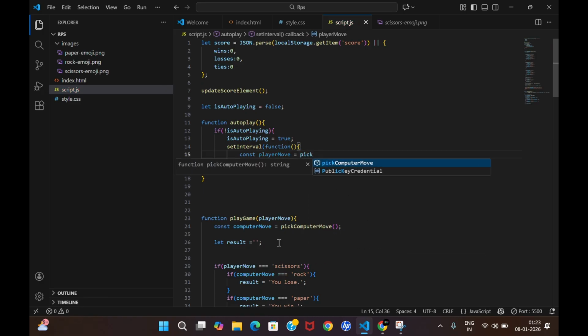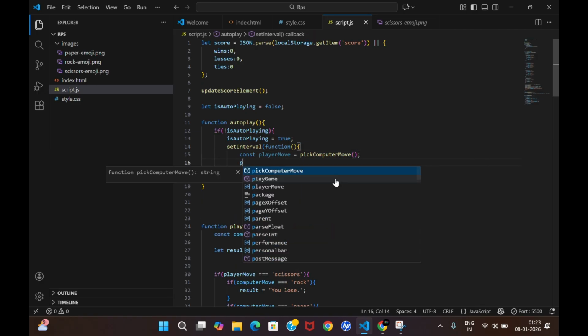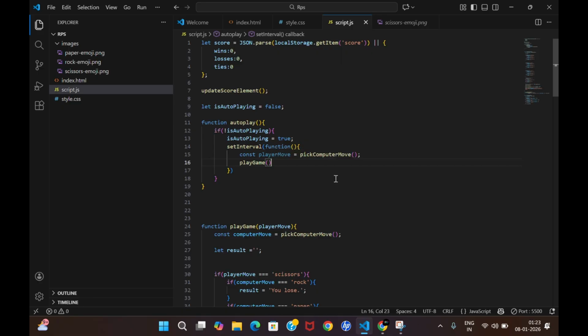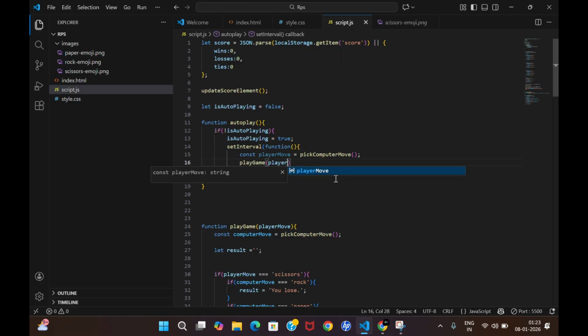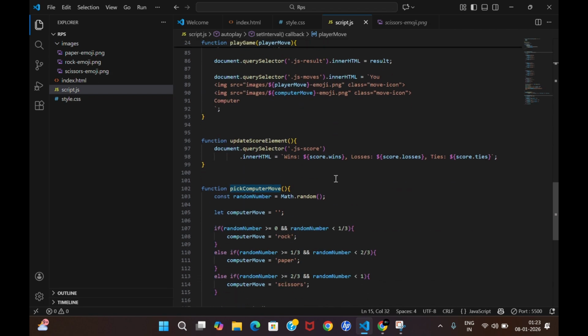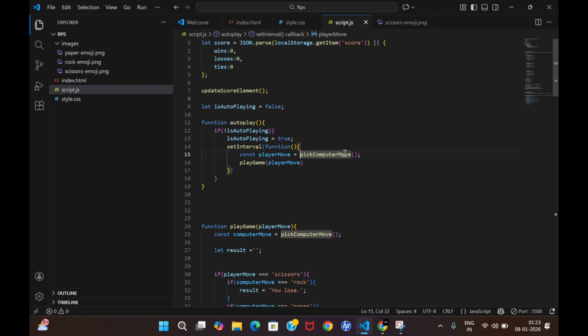So here we have made a function pickComputerMove, right? In that we are assigning a random value to the computer move. Similarly we are assigning a random value to the player move, right? And then we will call the playGame function. So again you have your computer move and your player move. Simple thing, we have just given player move a random value by the function pickComputerMove, which we have declared over here. Nothing much harder has been done till now.